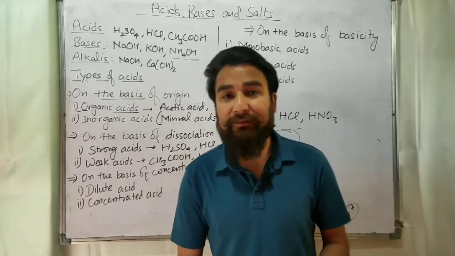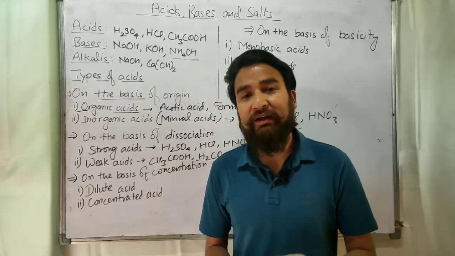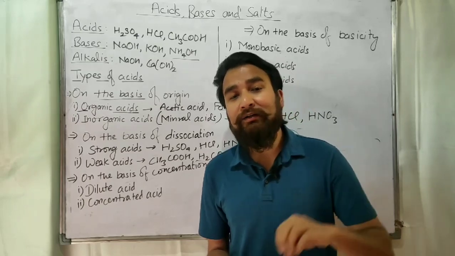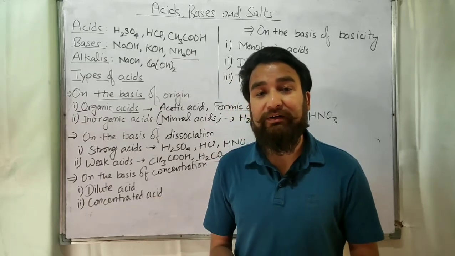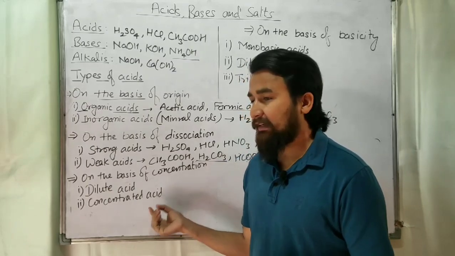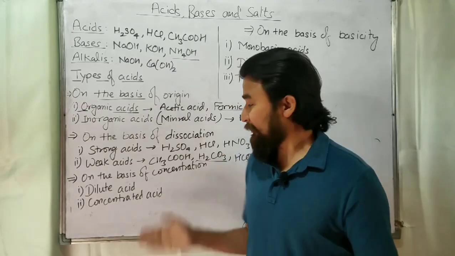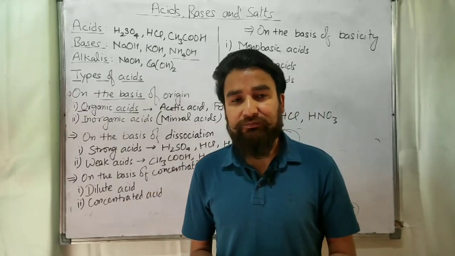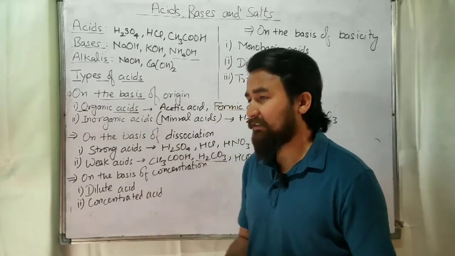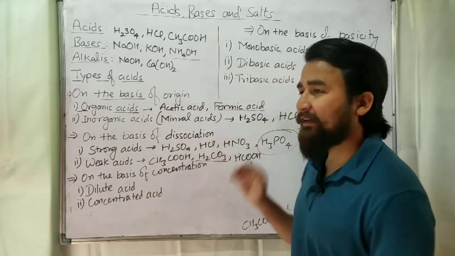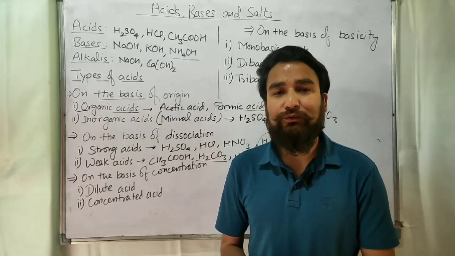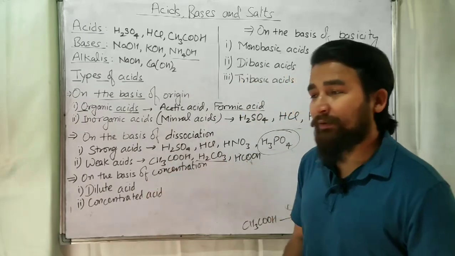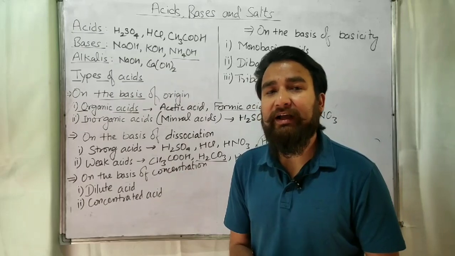I am not giving you any example of dilute and concentrated acid, because you can make any acid dilute or concentrated. If there is a large amount of acid as compared to water, then it is a concentrated acid. And if you add more water to it, then it will become dilute. So the same acid may be concentrated or dilute. For example, you have concentrated sulfuric acid, which has a large amount of H2SO4. Now if you add a large amount of water to it, then it will become dilute acid. So I hope you have understood what dilute and concentrated acid are.